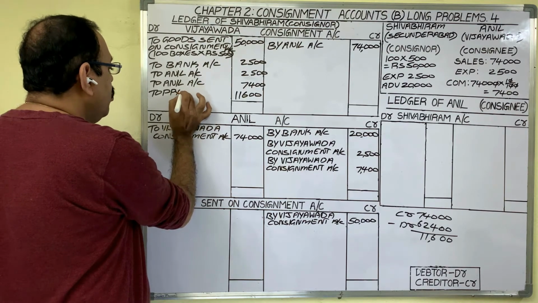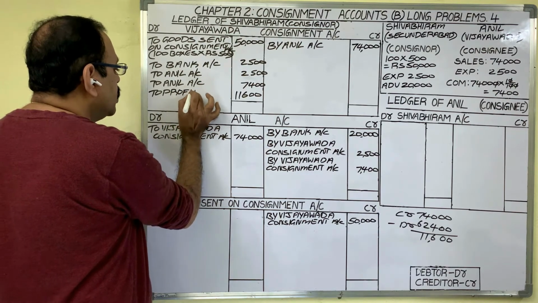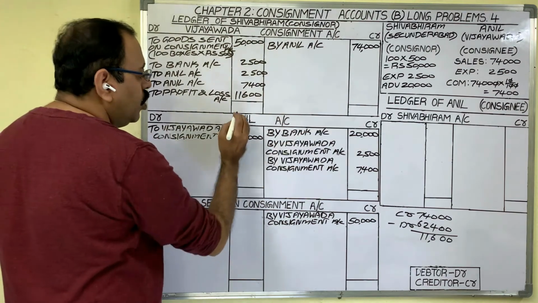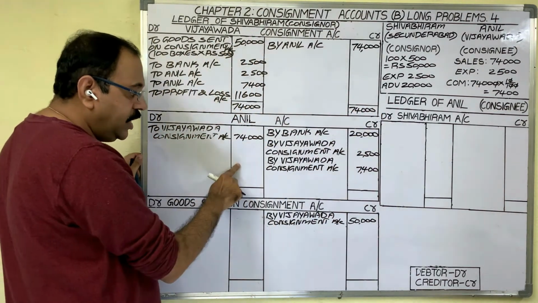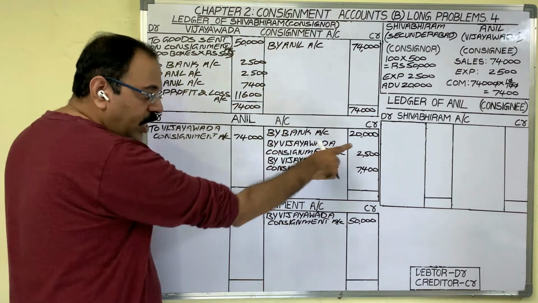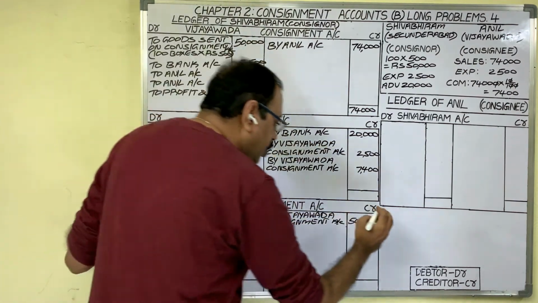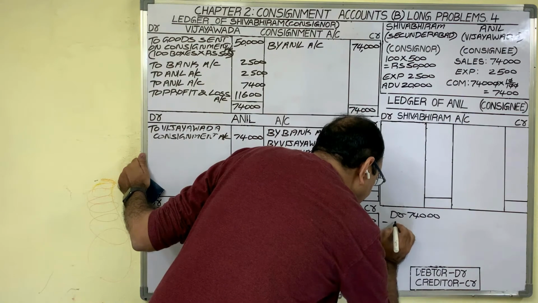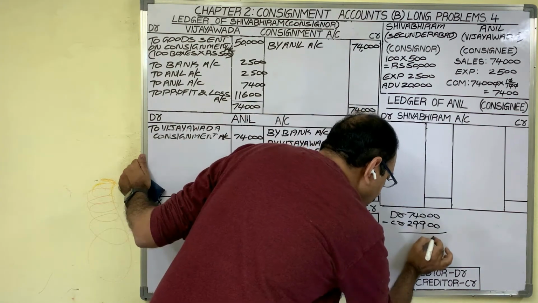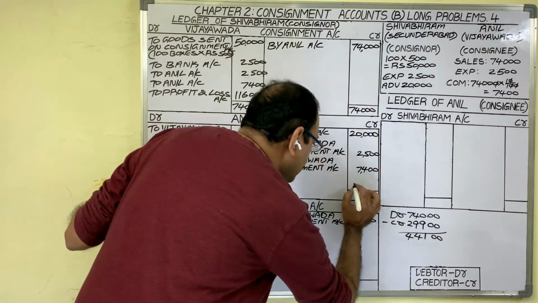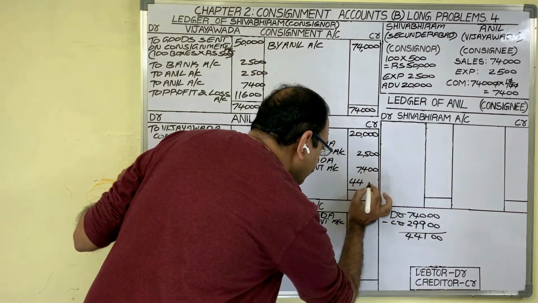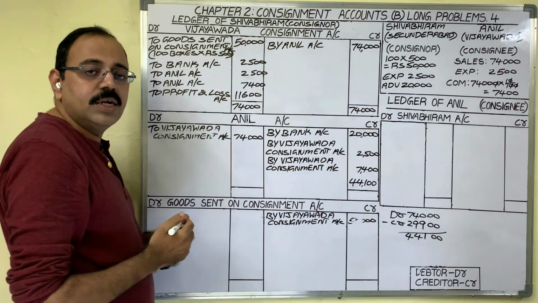Therefore, write down to profit and loss account. Two sides put the totals. Next come to consignee's account. In consignee's account, debit total is more than credit total. First put the debit total minus credit total. Difference 44,100. Credit total is less. Credit side write down that. Now what is the meaning of this answer?